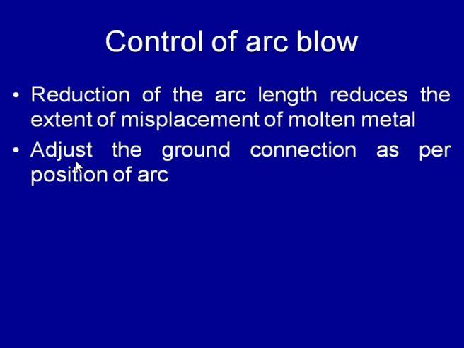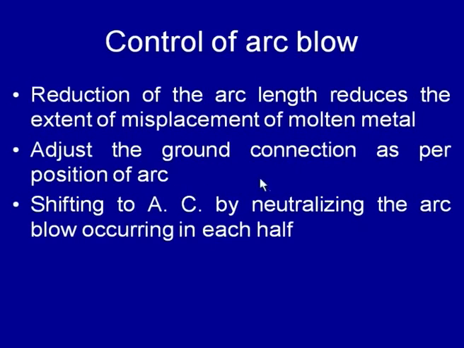The second is to adjust the ground connection as per the position of the arc. As we have just discussed, the ground connection is to be adjusted in such a way that the interaction between the electromagnetic fields around the arc and the field generated in the base metal due to the flow of current takes place in such a way that the magnitude of the arc blow can be reduced, so that the undesirable effects of the arc blow can be reduced. So, ground connection adjustment is another important way to control the arc blow.